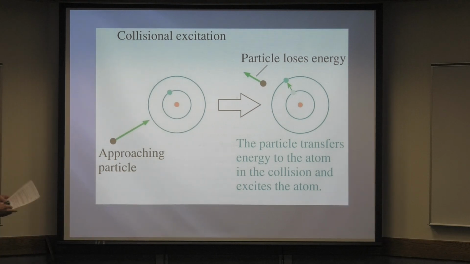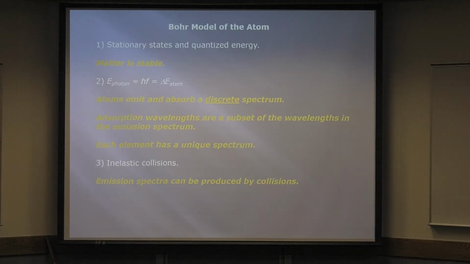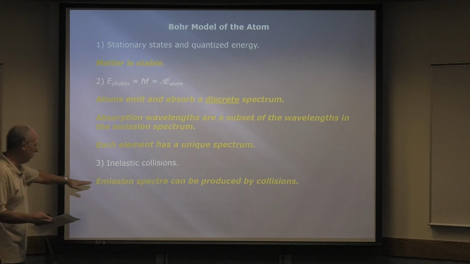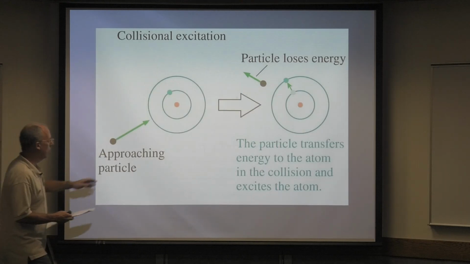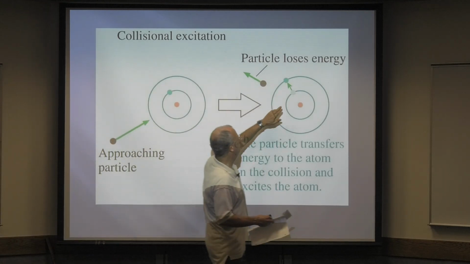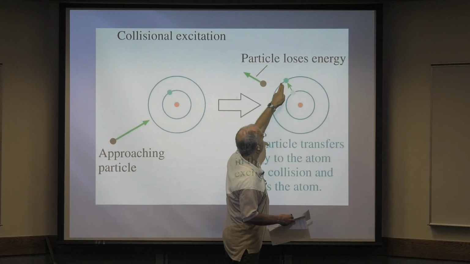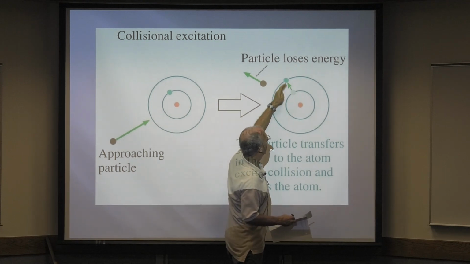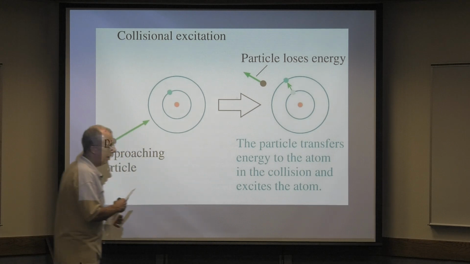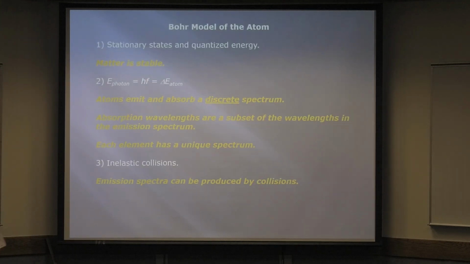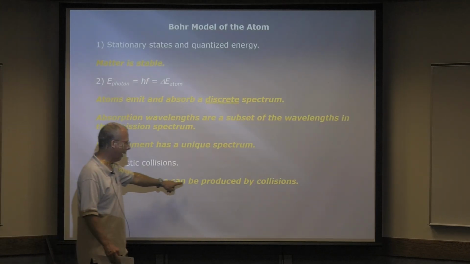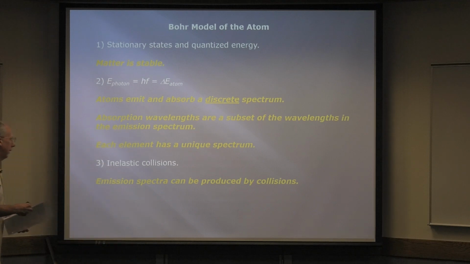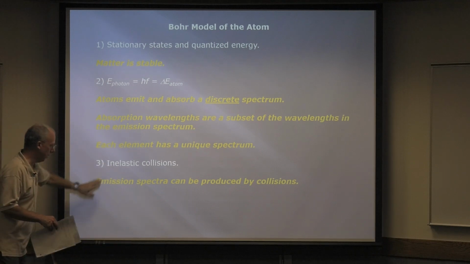It's not a big deal. So if this is going to go from low to high, eventually it's going to go from high to low and emit light, right? And so emission spectra can be produced by collisions as well. So this is not the only way to do it. This is another way to do it.